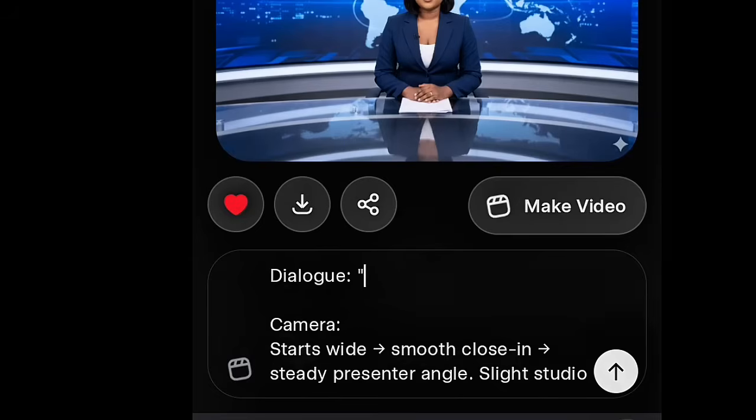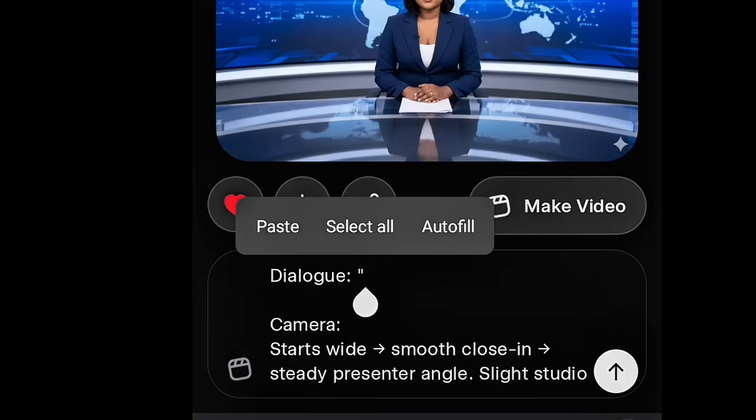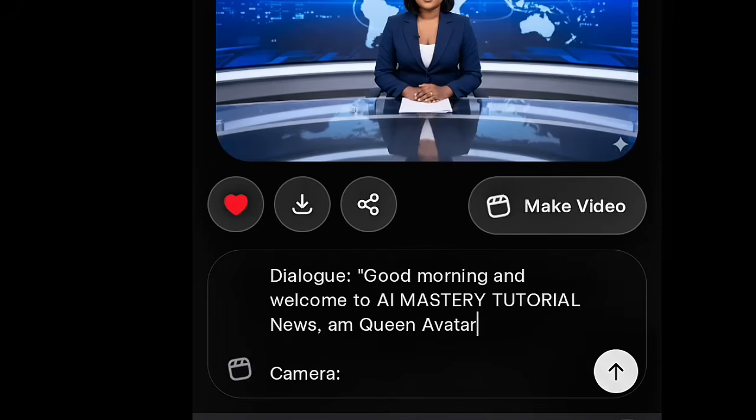That is the fact. So now that we have brought in the dialogue and opened the quotation mark, we need to drop in that sentence that we copied from the WordPad. You can see it here. I've dropped it here. Now you have to close the quotation. Close it so that you're telling Grok that your sentence, or what you want the avatar to say, has to end here. All right. Look at what we write. Good morning and welcome to AI Mastering Tutorial News. I'm Queen Avatar. This is what we want this avatar now to say.